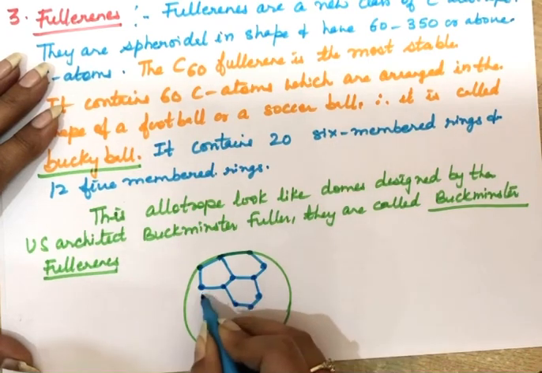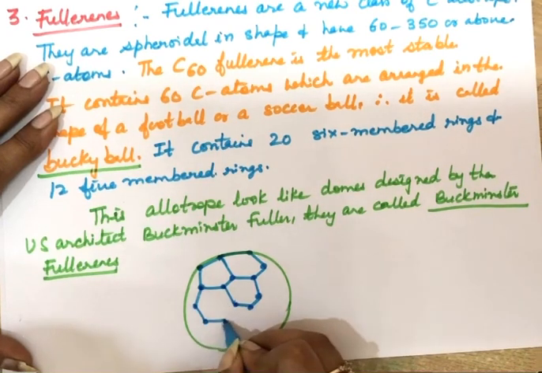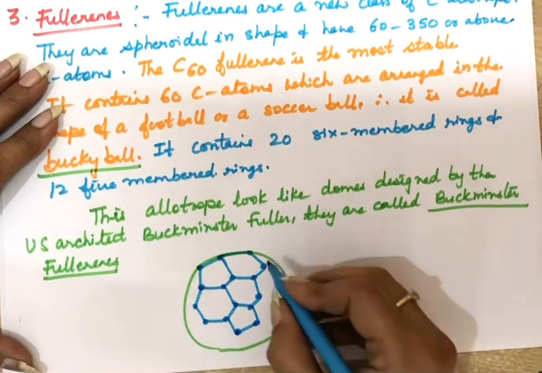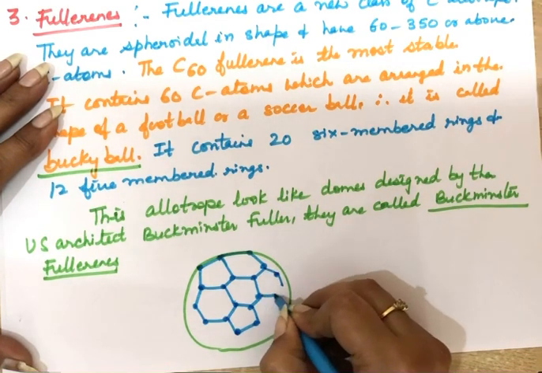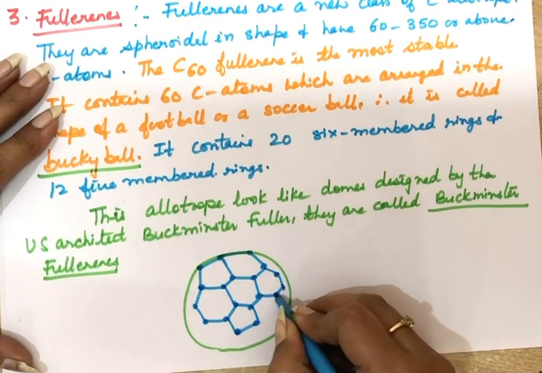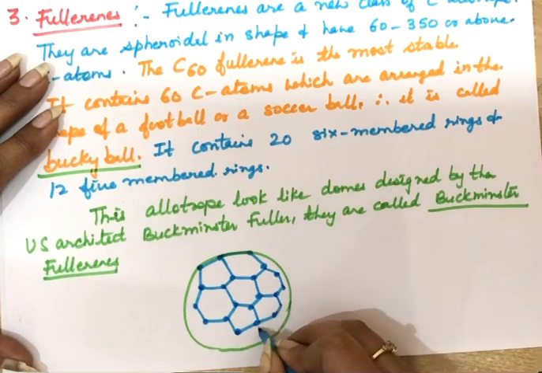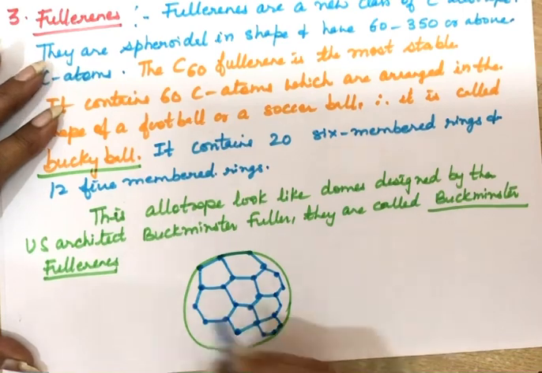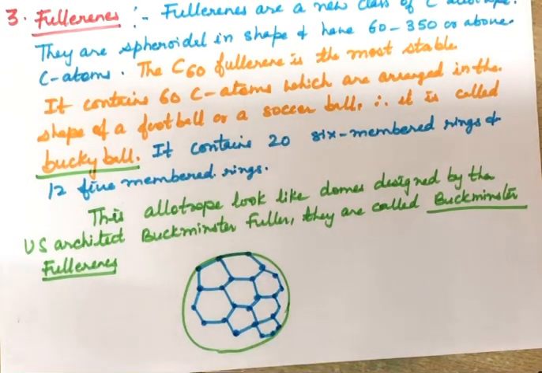So somewhere there are 5-membered rings and somewhere there are 6-membered rings like this. This is Buckminster Fullerene. This is the 3rd allotrope of carbon. 3 allotropes: diamond, graphite and fullerene. So this is about our topic, allotropes of carbon.